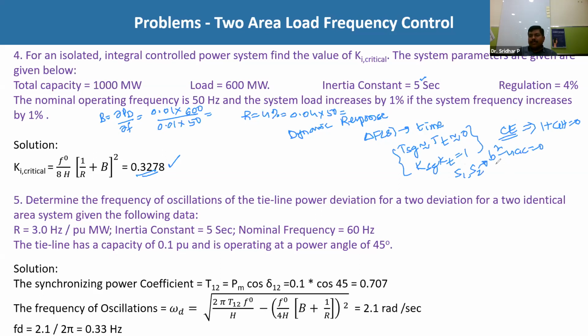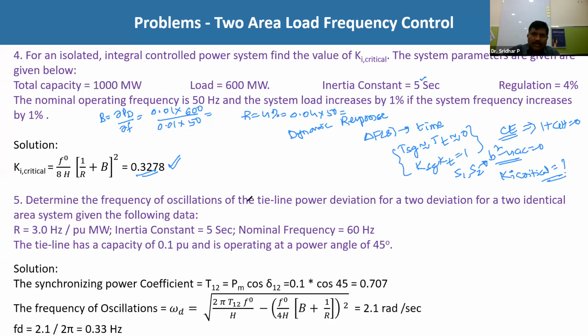If you simplify this, when it happens to be 0, the Ki is nothing but the Ki critical. So like this we determine the Ki critical value. After calculating this expression, you substitute the values given in the data and you will directly get Ki critical, that is 0.3278.